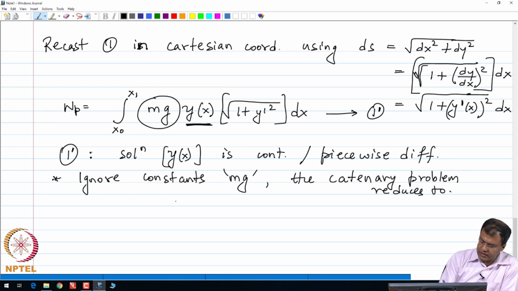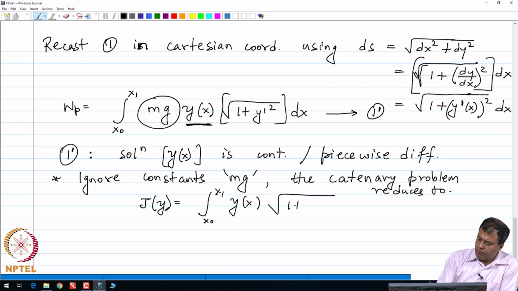Let us denote this new functional by j of y, which is the integral from x 0 to x 1 of y of x times the square root of 1 plus y prime square dx. Let me denote it by this new number 1 double prime, and further this optimization is for fixed boundary conditions.